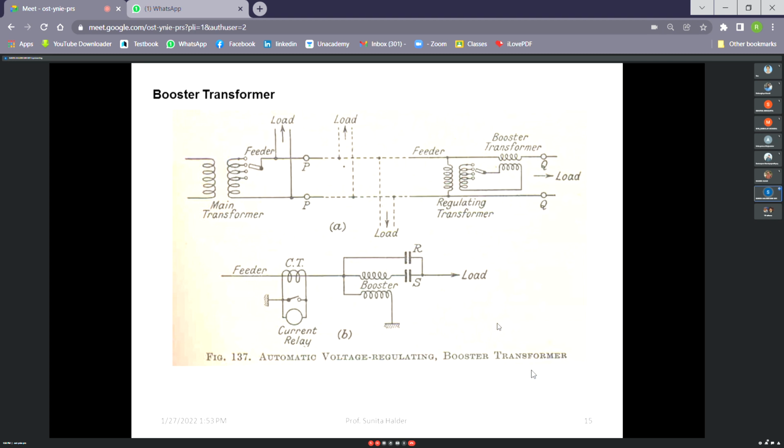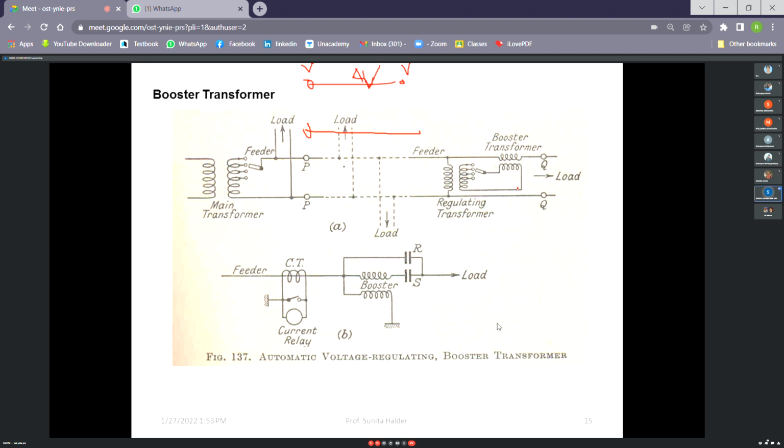Next is booster transformer. What is that? Why is it required? Say, using OLTC, at any point you are getting some voltage. I will go through the figures a bit later. So some voltage V is available. Then after some length of the line, the voltage drop is again del V. But here you want voltage V. How can you get it? Then again you have to connect an OLTC.